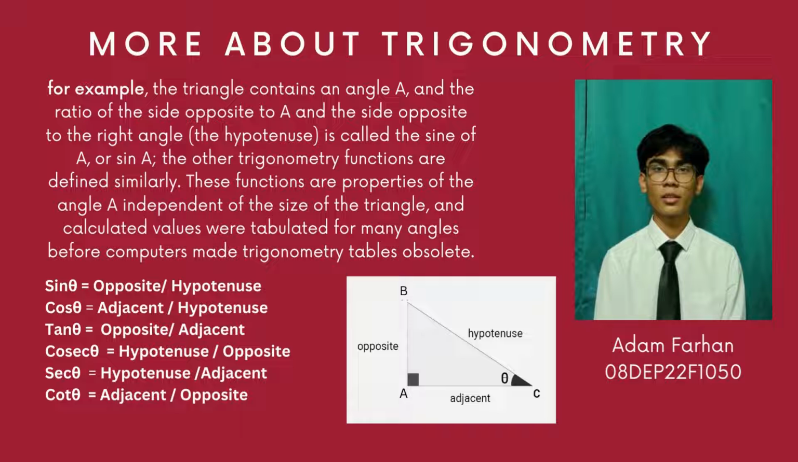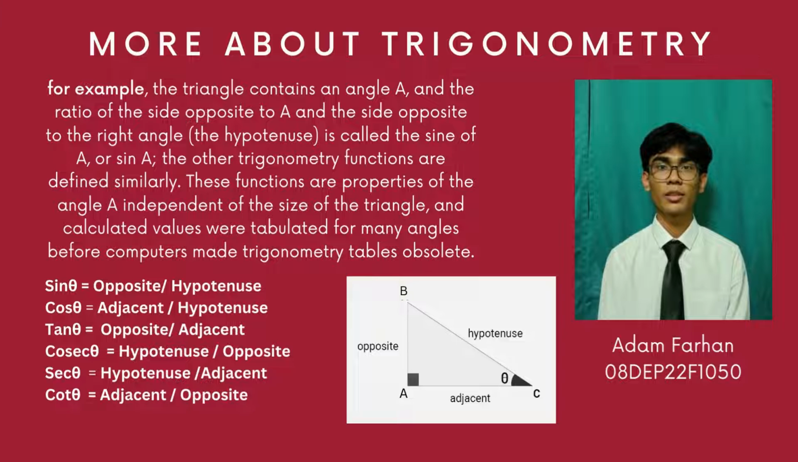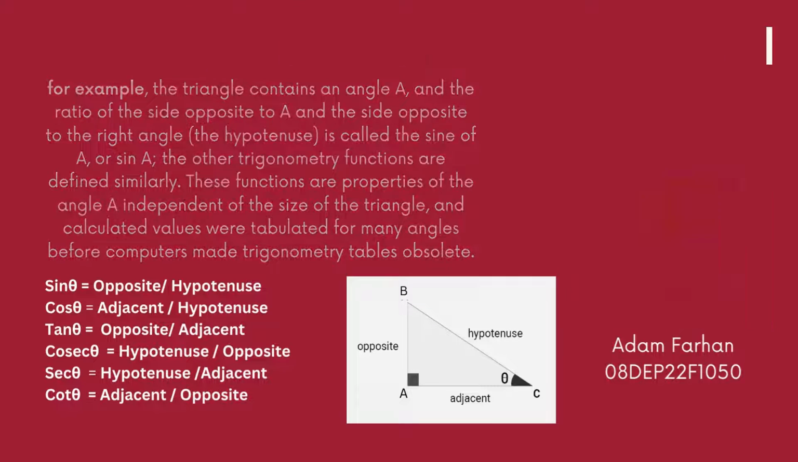Sin theta equals opposite over hypotenuse. Cos theta equals adjacent over hypotenuse. Tan theta equals opposite over adjacent. Cosecant theta equals hypotenuse over opposite. Secant theta equals hypotenuse over adjacent. Cotangent theta equals adjacent over opposite.